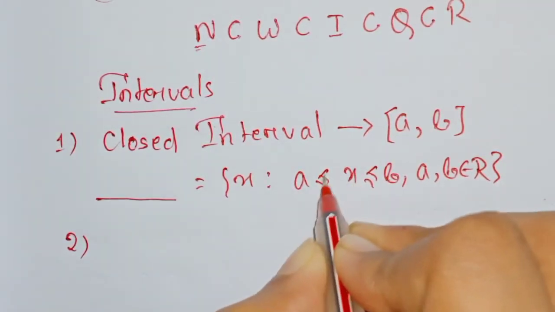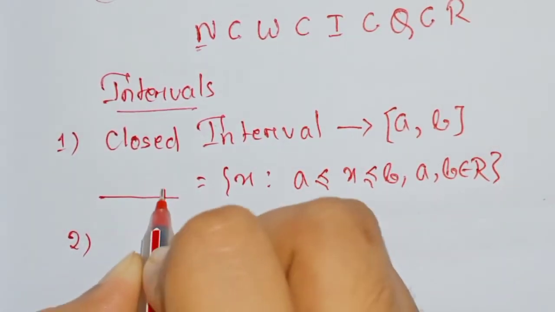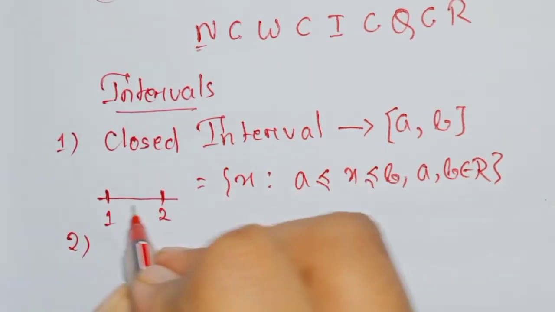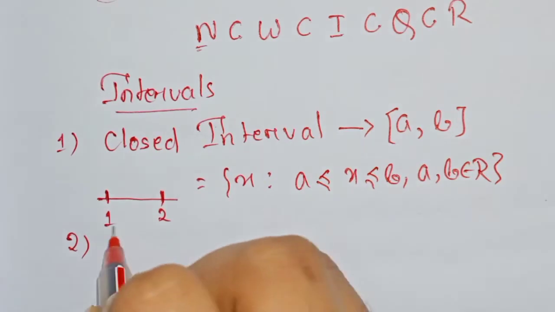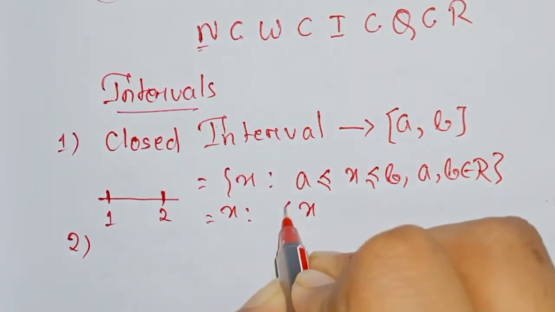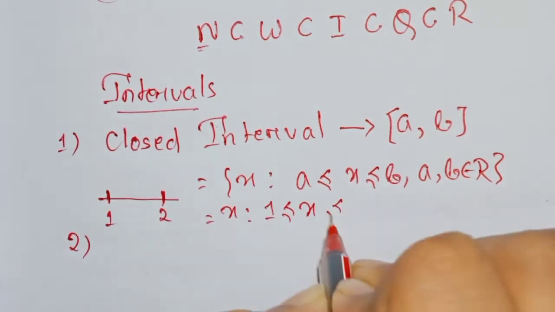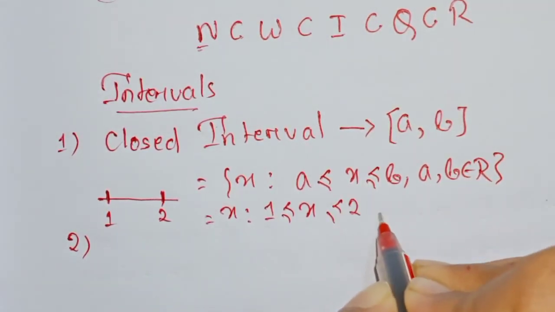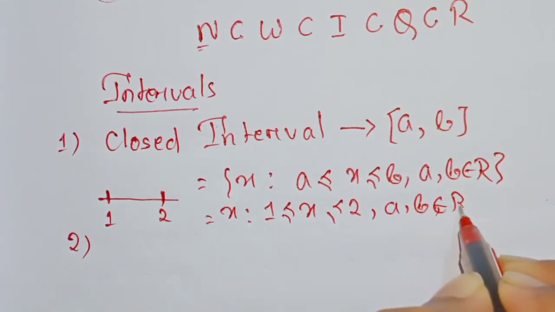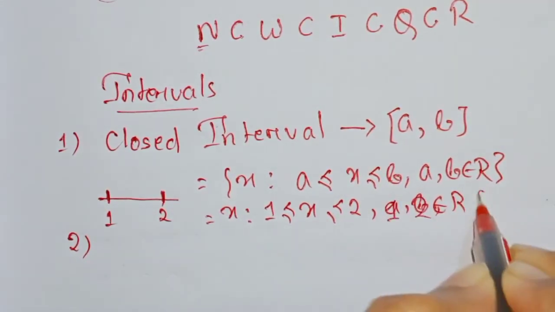Here [1, 2] can be written as {x such that x is greater than or equal to 1 but less than or equal to 2}, where 1 and 2 belong to R.